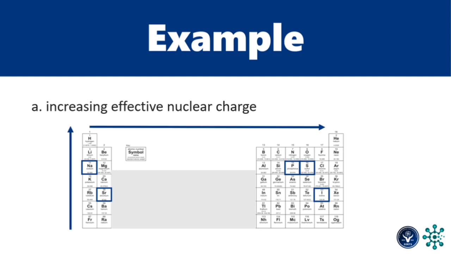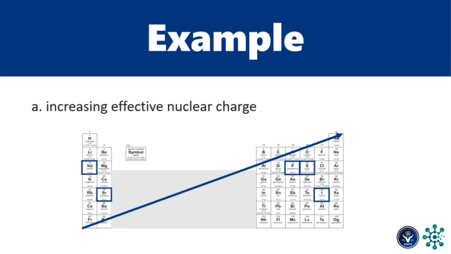So the trend is this. It is increasing from left to right and bottom to top. We can simplify this diagram and it will look like this. We will use this line as a guide to take into consideration the position in terms of grouping and period. So, increasing effective nuclear charge,